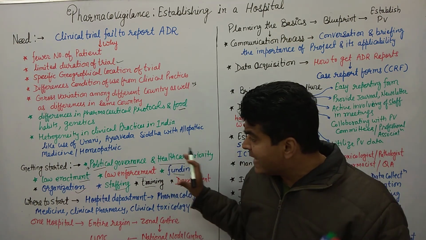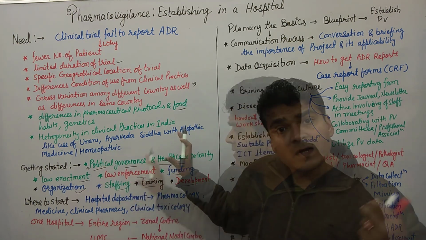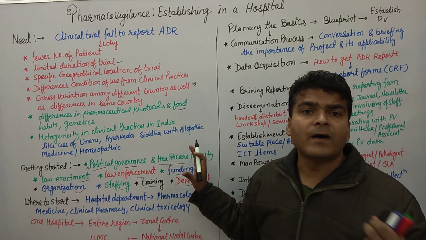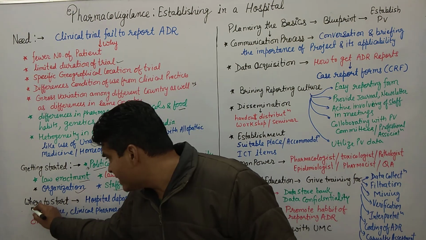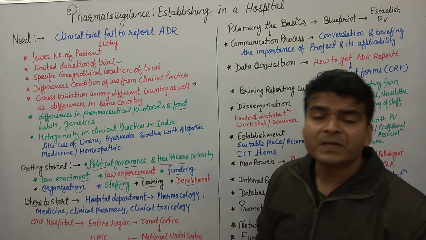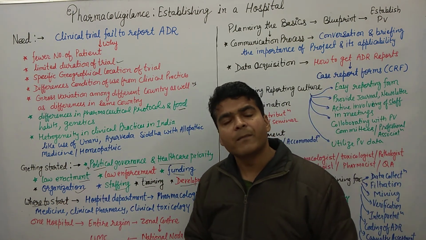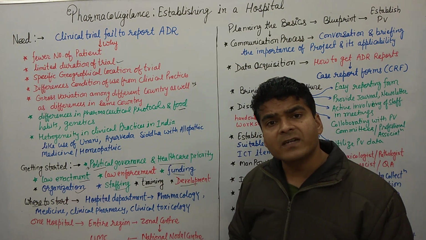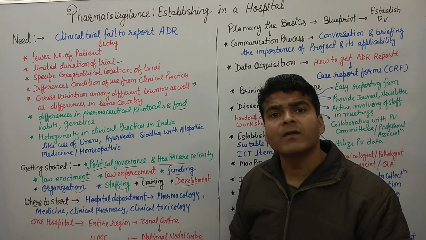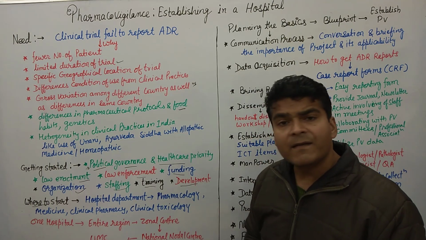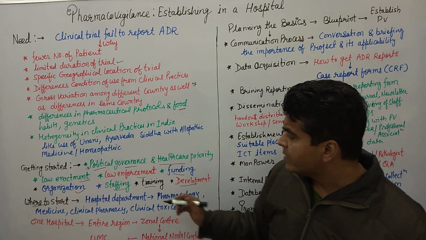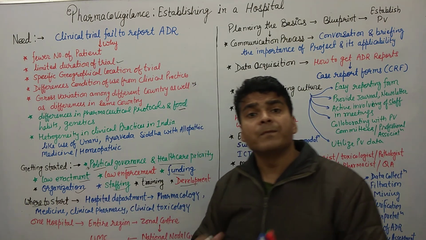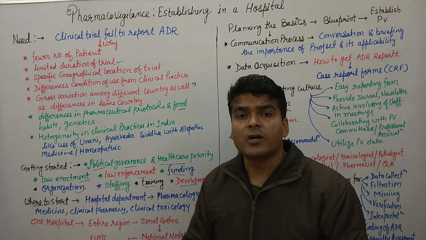Taking these questions in mind, the government of India started the pharmacovigilance center. From where to start? The first point that came to their mind was where to start. It should be started in a hospital. Initially it was first started in government hospitals, particularly AIIMS New Delhi, and as I already told, in 3 hospitals earlier in India. But in which department of the hospital should it be established?